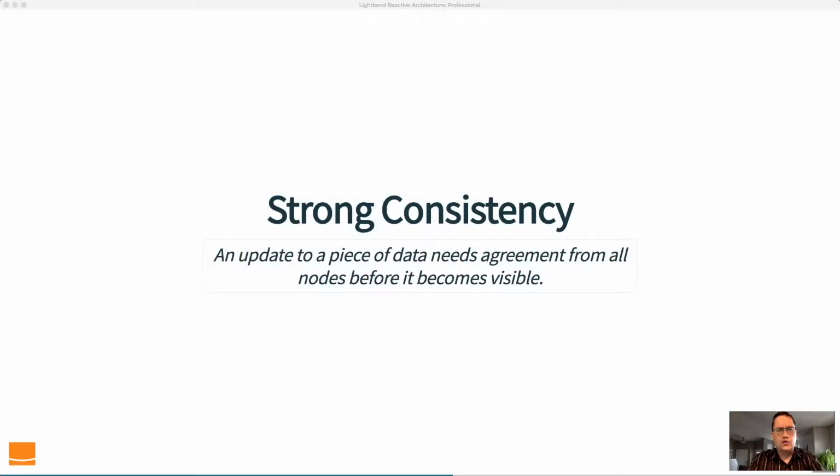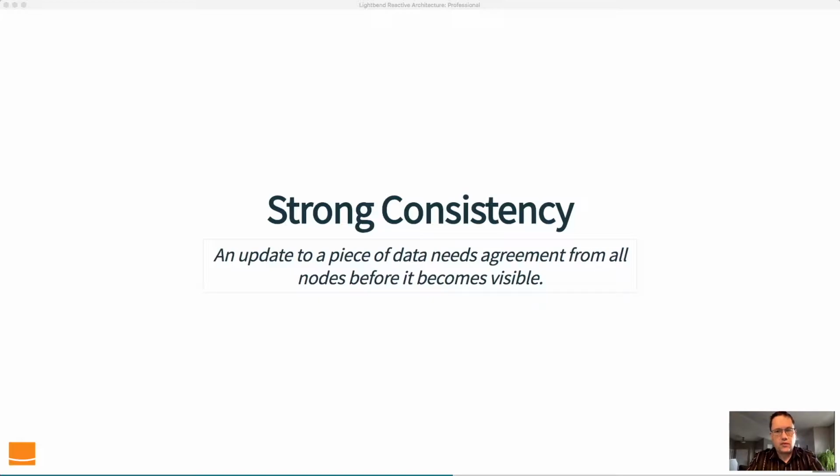So strong consistency means that an update to a piece of data needs agreement from all nodes before it becomes visible. This is a very simple definition. It's combined out of a number of different definitions. Each of the definitions that we found while building the course were slightly different. Some of them were very technical in nature. We wanted one that you could use to talk about people again, as well as software. So this provides us an opportunity to do that.